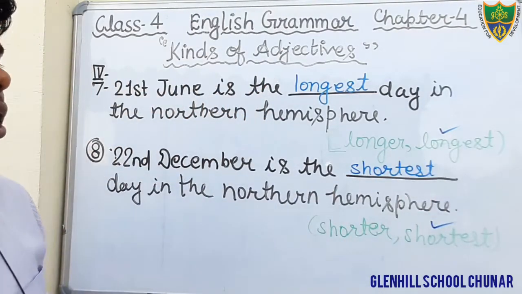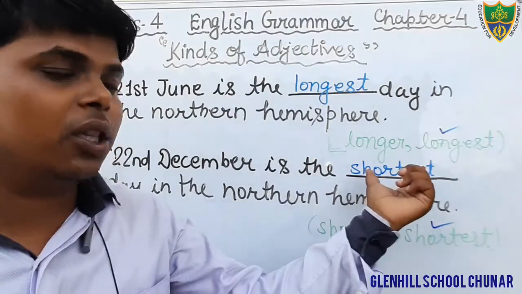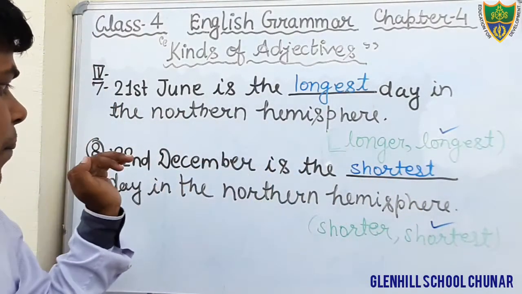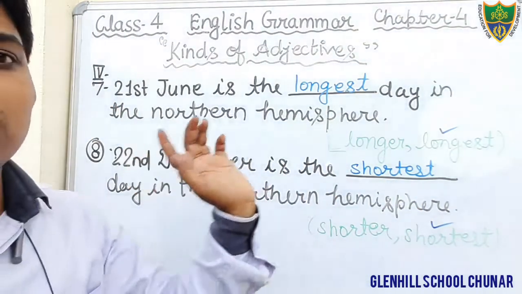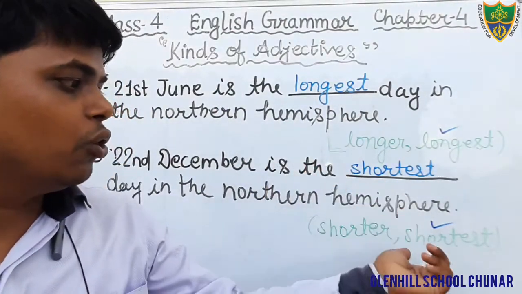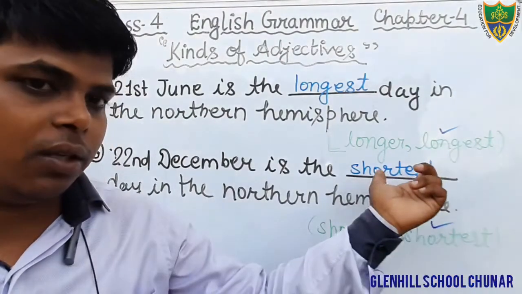Because that is where the article is used. Here we have to fill in the superlative form of the adjective. We are also comparing the 22nd December with the other days of the year. Therefore, we will use the word shortest in the blank.